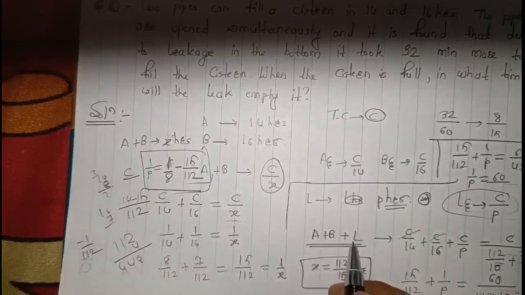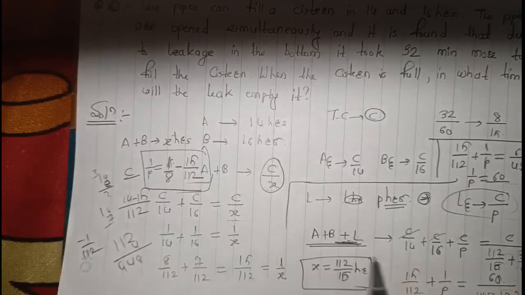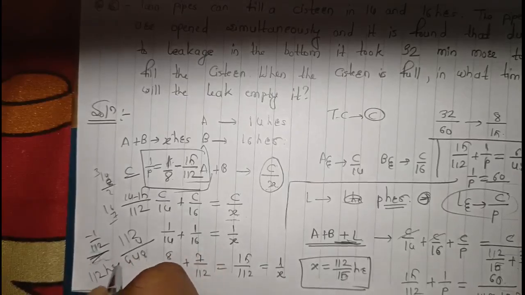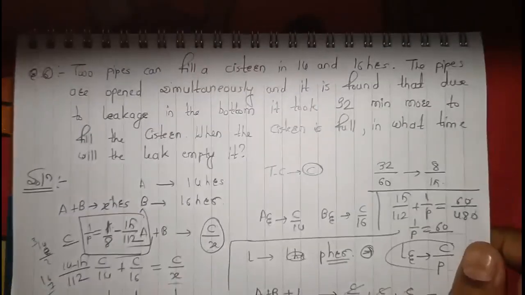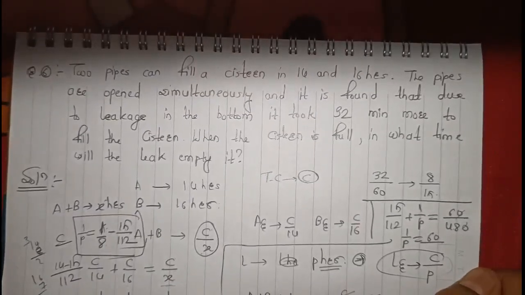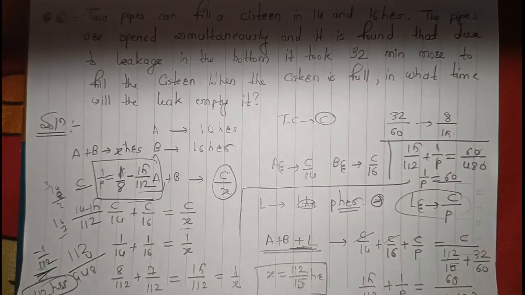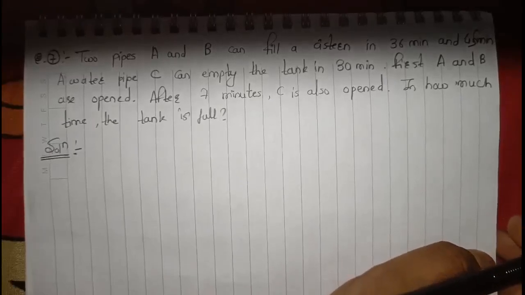You already know we have initially taken plus L. Therefore we will get our answer as minus. So 112 hours are necessary if the cistern is full, and this leak will take 112 hours to empty the total tank. This is our 7th question.